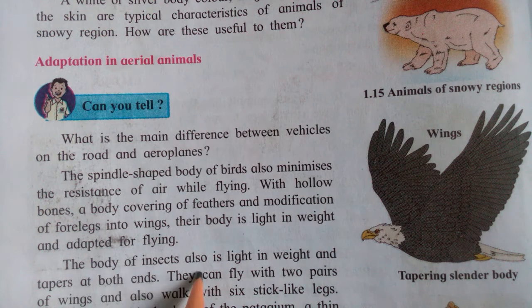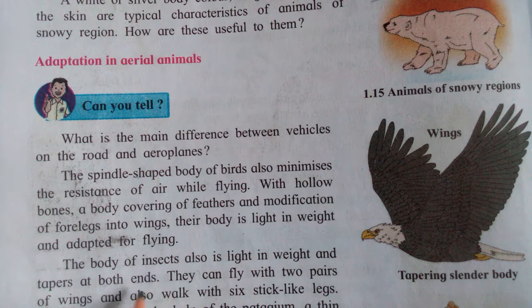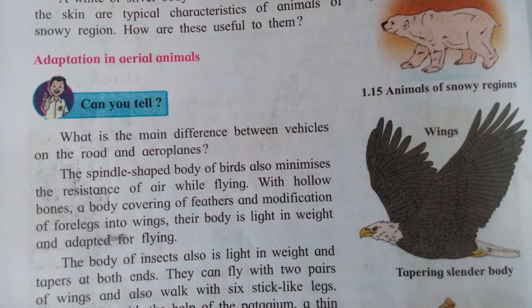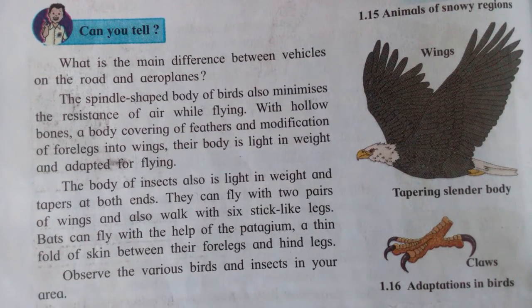See the body of insects is also light in weight and tapers at both ends. They can fly with two pairs of wings and also walk with six stick-like legs. Okay, see, how many legs does an insect have?